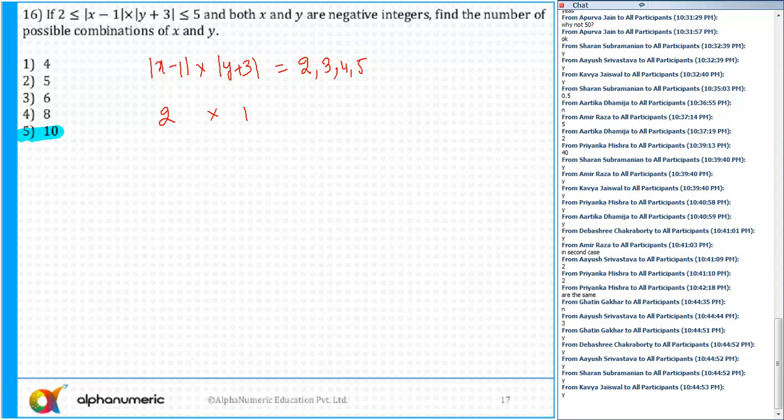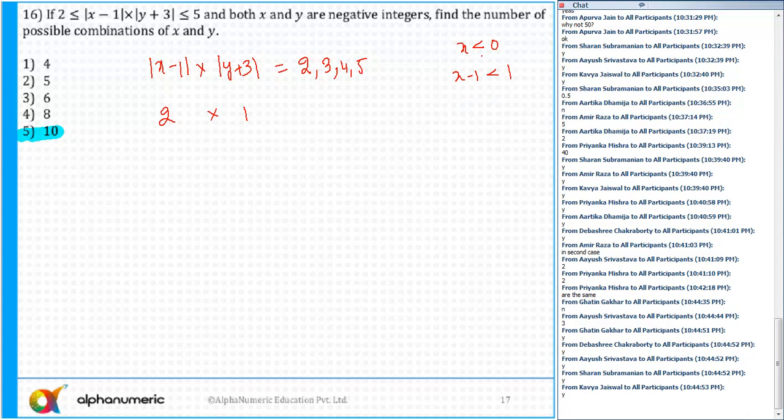Now remember, x is negative, x is less than 0, always. So x minus 1 has to be also less than 1. Yes or no? x minus 1 has to be less than 1. So mod of x minus 1 is also less than 1, meaning it will not lie between minus 1 and plus 1, basically. So from here, if you try to find the possible solutions, there is only one way.